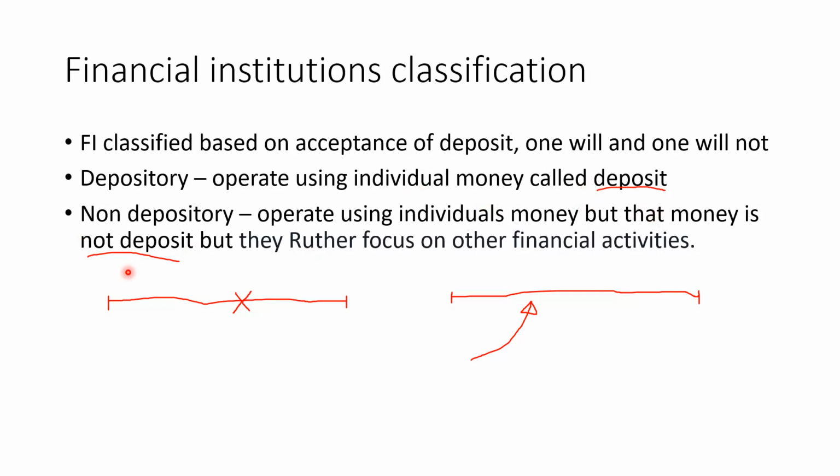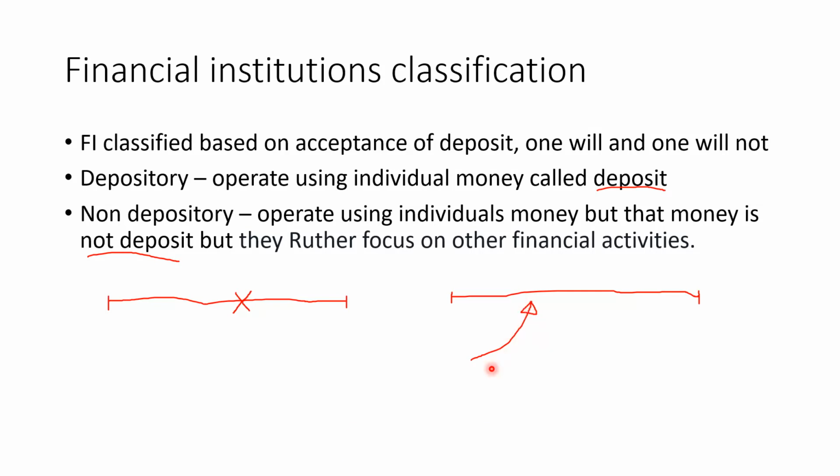To classify the money that's collected from individuals as a deposit or not, we should understand the characteristics of deposits. A deposit is where you put your money in one institution or any other party, and you will receive a periodic interest based on your agreement. So it has a return. In some scenarios, you might agree to have no return from the start, like in a checkable deposit account. But that is also an agreement.